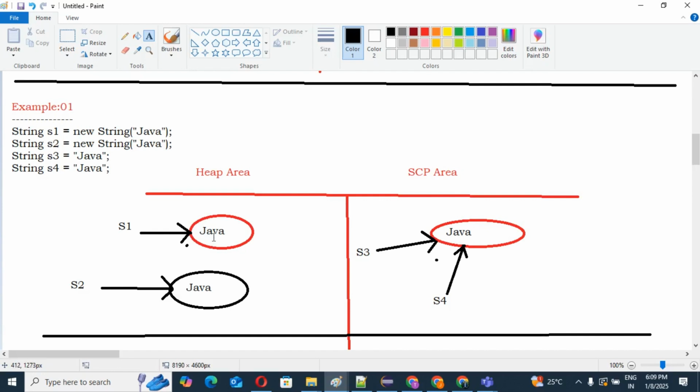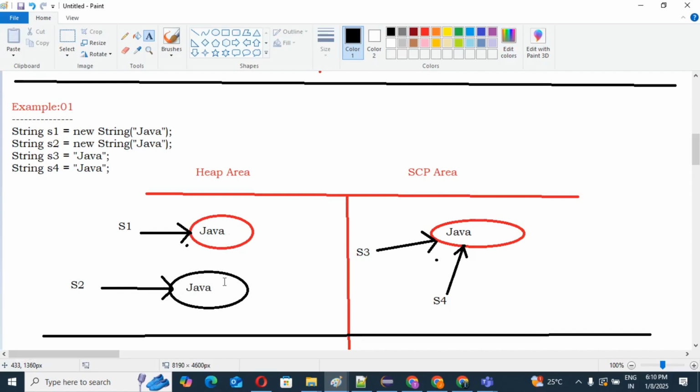It is one important point you need to remember: there may be a chance we may have two objects with the same content in the heap area. Java and Java are both the same content.